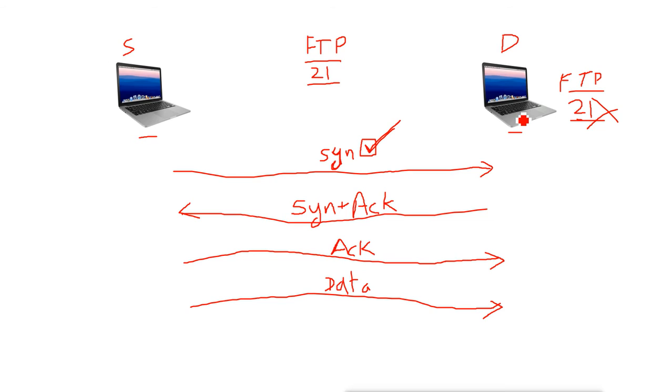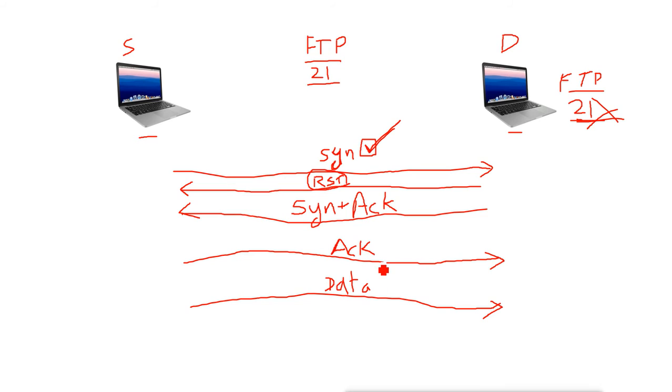So in this case, when the source machine sends the SYN flag, without sending the acknowledgement packet, the destination machine will send what? It will send the packet with the reset flag set. Now, reset flag means what? RST. It says that I don't have FTP, I don't have port number 21. Reset the connection and don't try to send anything else, I don't accept FTP. This flag means to reset the connection.